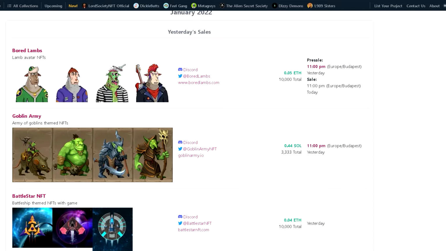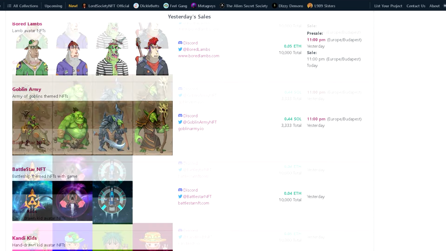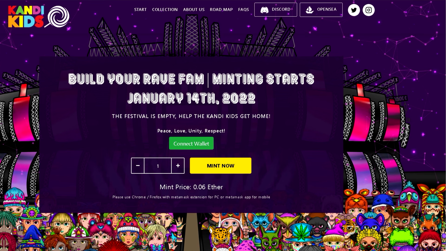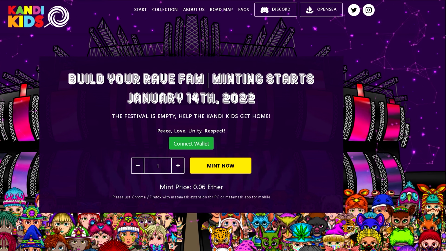Here you can see their official Twitter accounts, Discord server and official website. You can also see in which cryptocurrencies the payment is required. In 95% of cases it's Ethereum. When we open the site, we can see that the mint phase started yesterday.